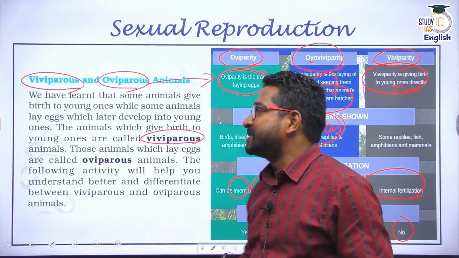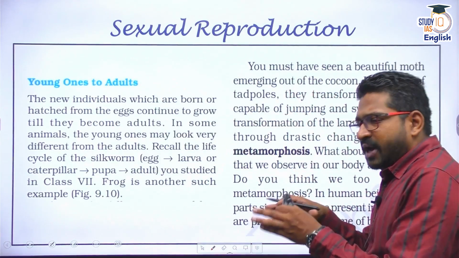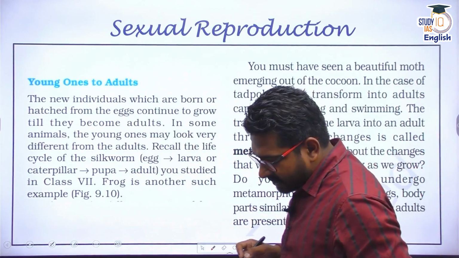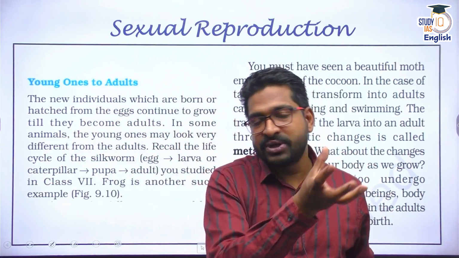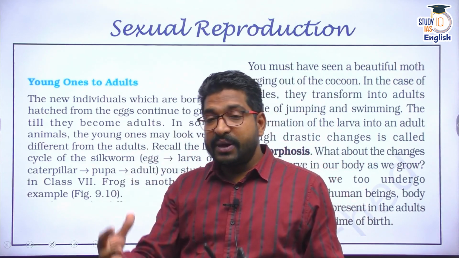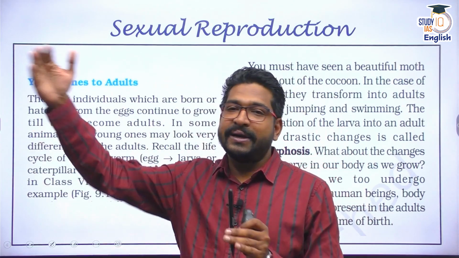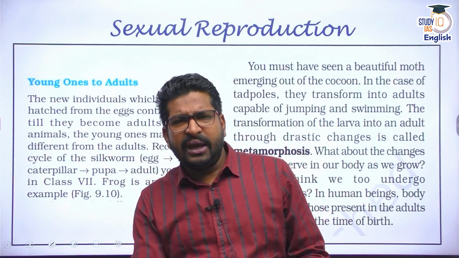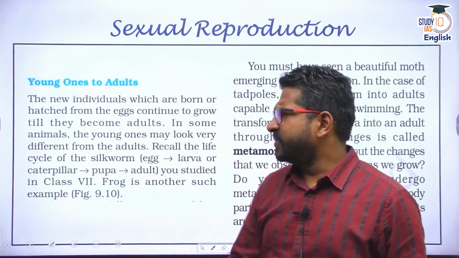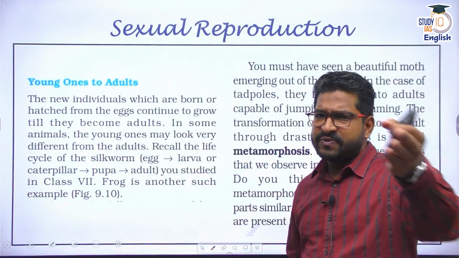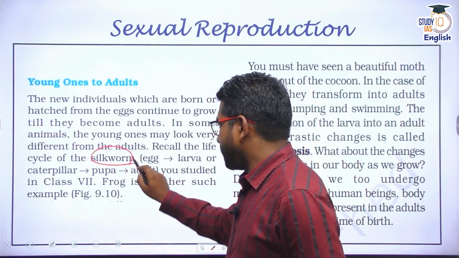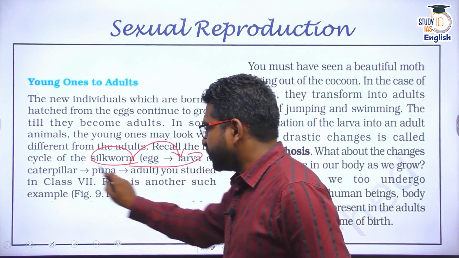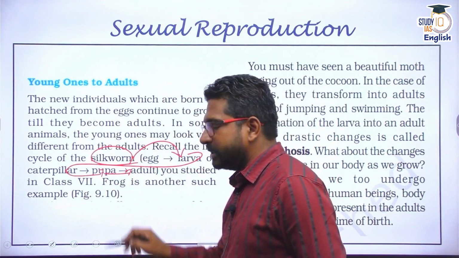Right? Move on, from young ones to adults. Now we see that from a zygote, an embryo is formed. The embryo is attached to the uterus. It goes through the gestation period. Then a baby is born. A baby goes through a life cycle. And in many animals, in many insects, we do see this. Now we have seen in our previous discussion, sericulture. Under sericulture, we have seen a silkworm transforms into a larva, then a caterpillar, then a pupa, then an adult.